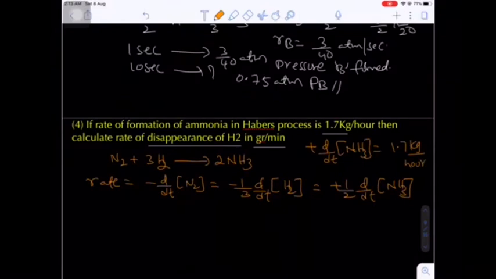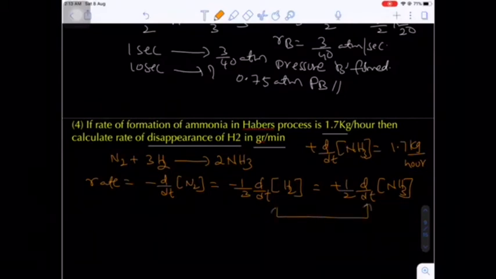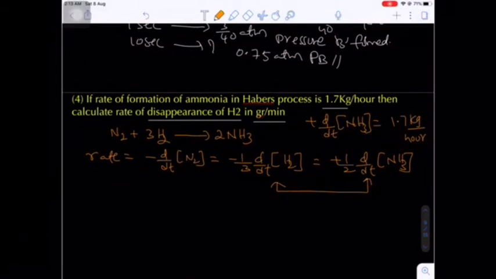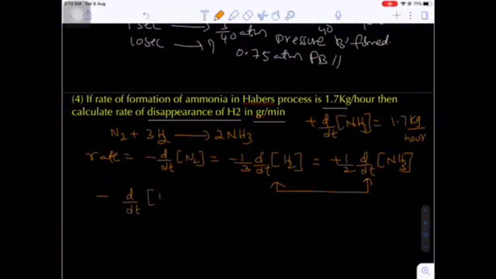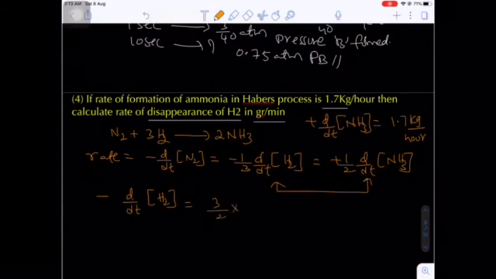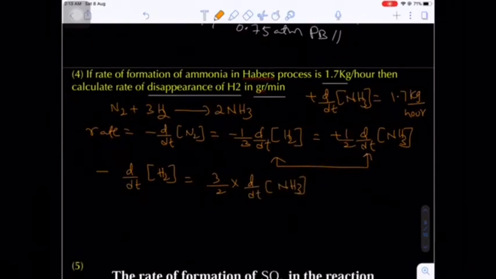This is very important. Now here ammonia information is given. Calculate the disappearance of dihydrogen. So what is the dihydrogen and ammonia relation here? From these two we can write the relation. The disappearance of dihydrogen will be equal to 3/2 times of the formation of ammonia. Remember here the formation of ammonia is given in kilogram per hour, but here 3/2 will be the moles ratio. That's why we have to convert the weight of ammonia into moles of ammonia.